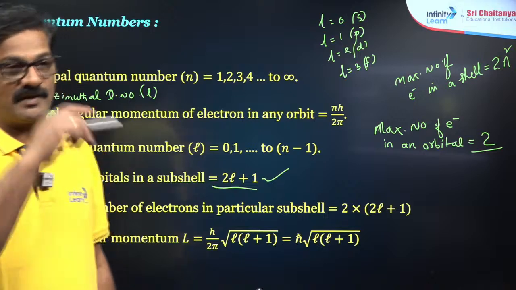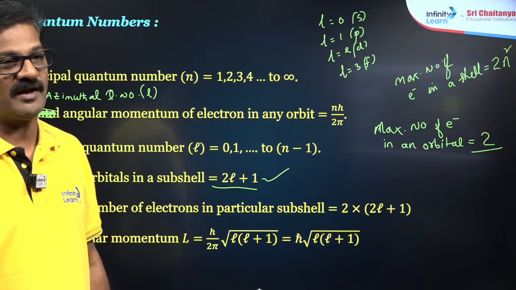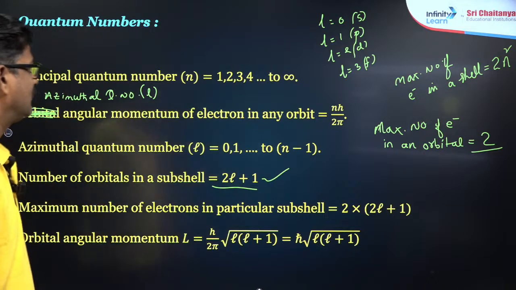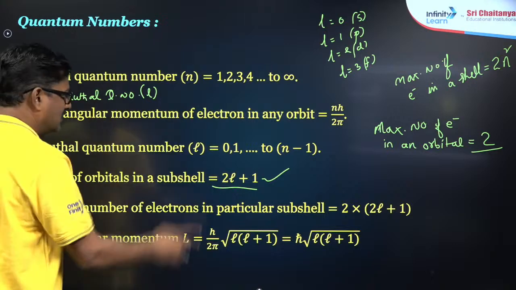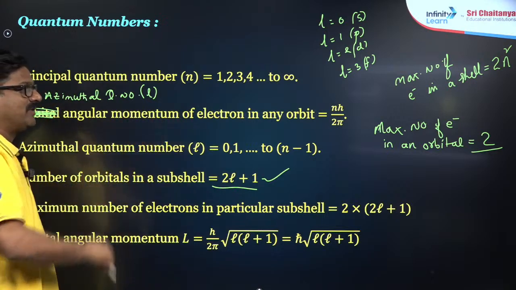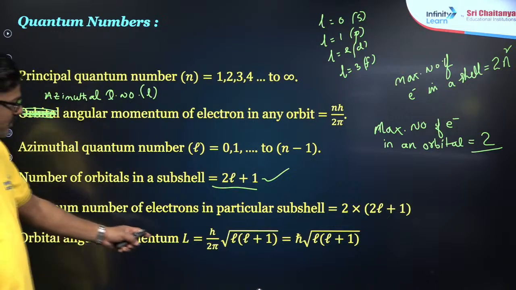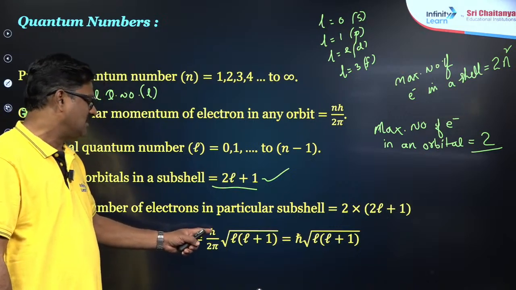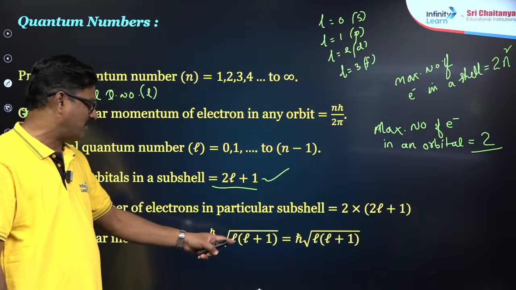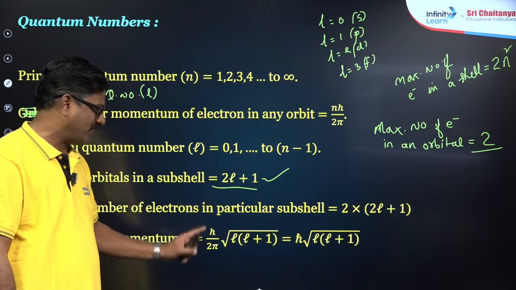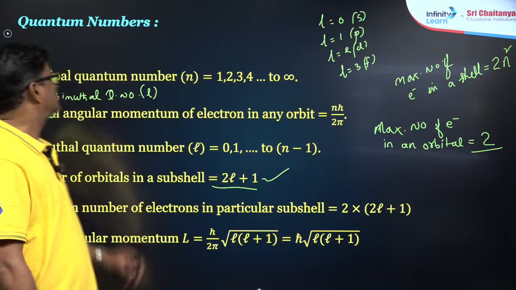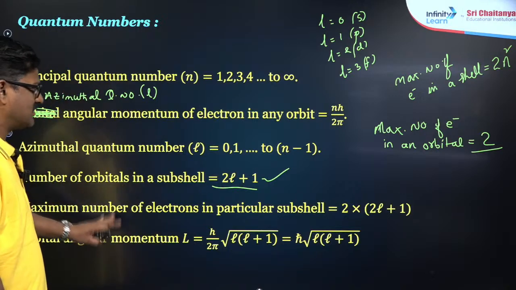In a shell, 2n² comes. And orbital angular momentum is given as √(l(l + 1)) · h/2π. So this is the summary of the quantum numbers.